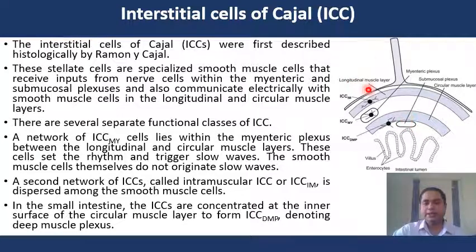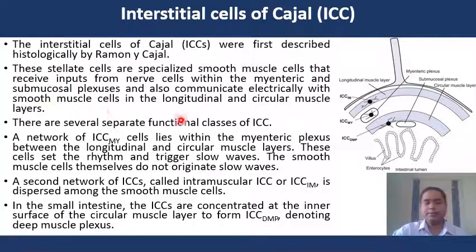The interstitial cells of Cajal were first described histologically by Ramón y Cajal, and these stellate cells are specialized smooth muscle cells that receive input from the nerve fibers within the myenteric and submucosal plexus and also communicate electrically with smooth muscle cells in the longitudinal and circular muscle layer.